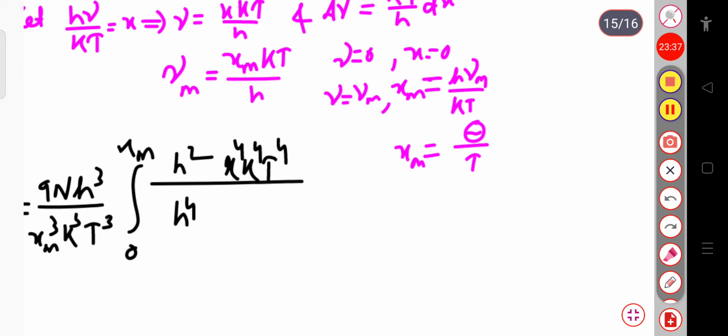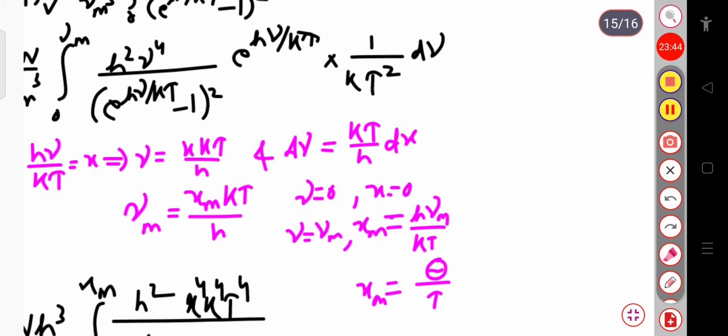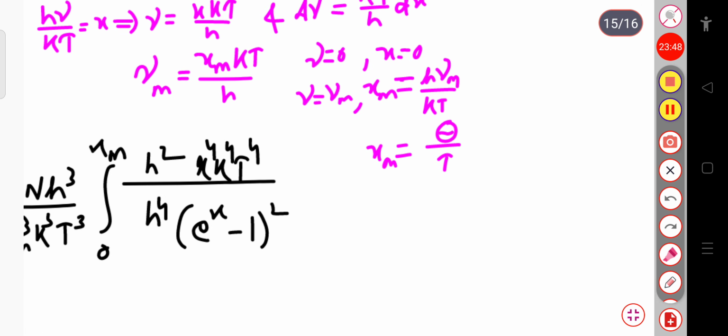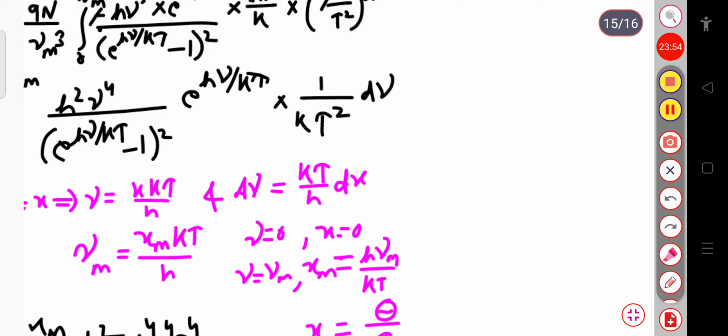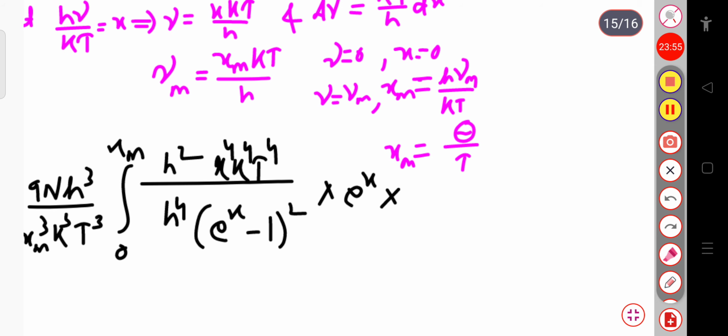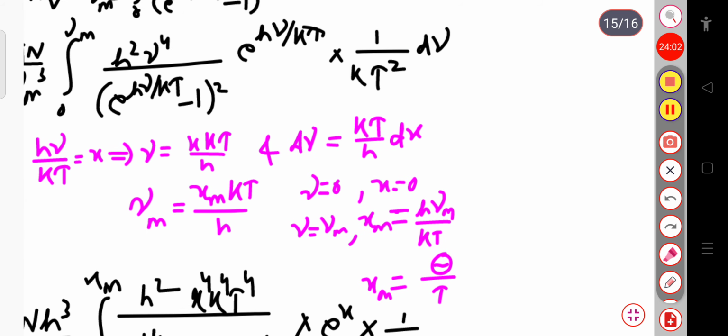So this will be (exponential x minus 1) whole square into exponential x, into exponential x into 1 by kt square. In place of d nu, I will write kt by h into dx.